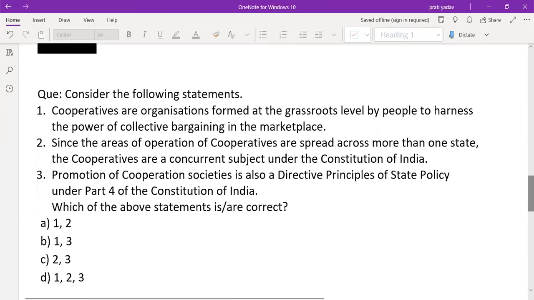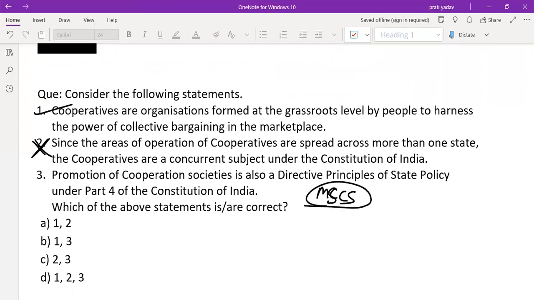Consider the following statements. Cooperatives are organizations formed at the grassroots level by people to harness the power of collective bargaining in the marketplace. Yes. Since the area of operation of cooperatives is spread across more than one state, the cooperatives are a concurrent subject. No. Promotion of cooperatives registered under multi-state cooperative societies, their administrative and financial decisions are ordered under the central registrar, but it is not so. Cooperatives are not in the concurrent list. They are under the state list.